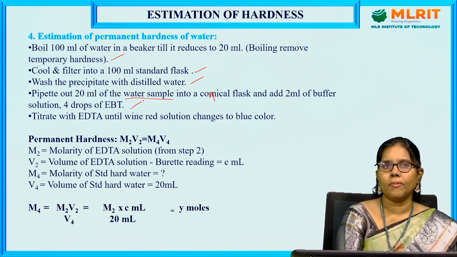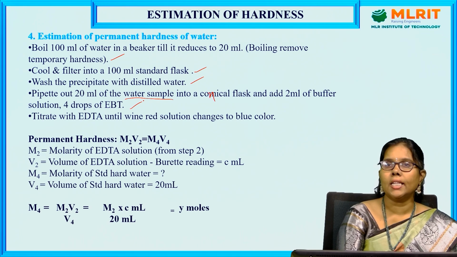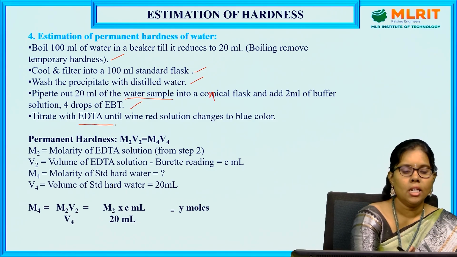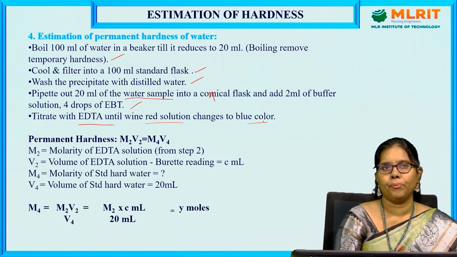The remaining hardness, permanent hardness, is calcium chloride and magnesium chloride, calcium sulfate and magnesium sulfate, and nitrates of calcium and magnesium. They form an unstable complex with EBT. Later it is titrated with EDTA, till the wine red color changes to steel blue color.